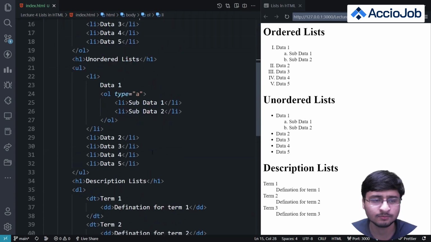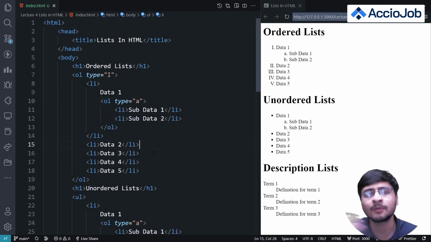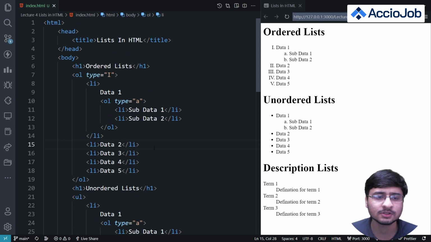Let's jot down all the points of what we have learned here, and apply them on maybe a web page you want to create on your own. So this is about lists in HTML.